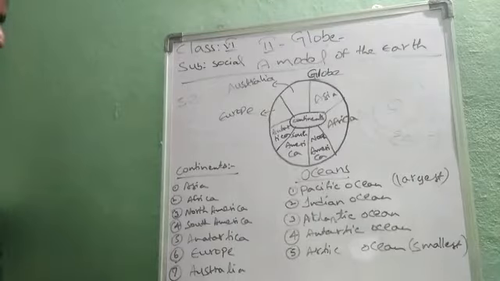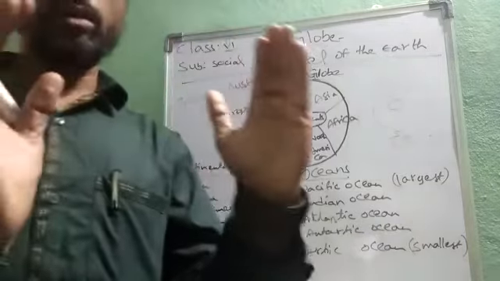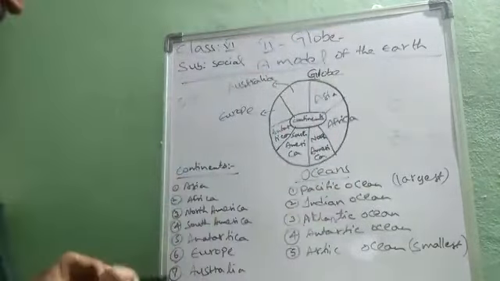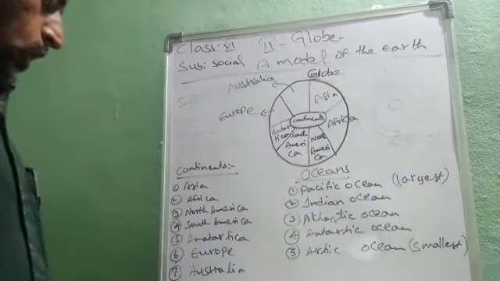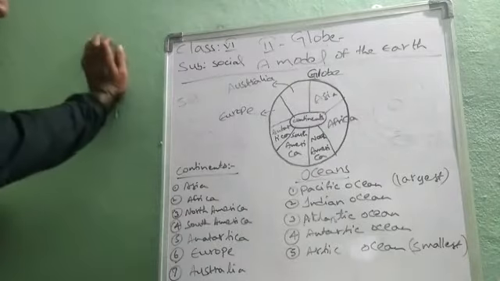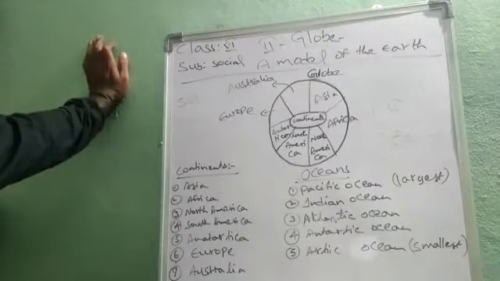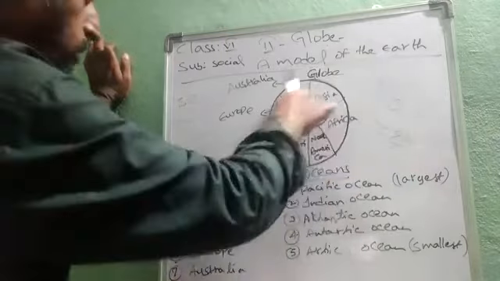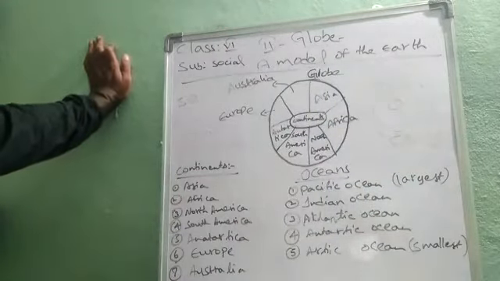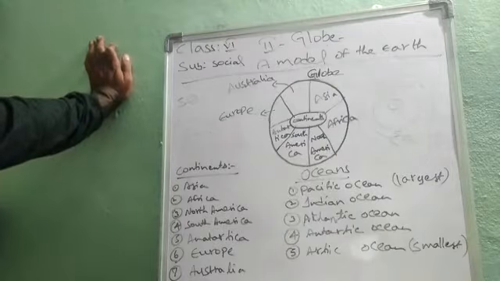A small man-made model of the earth is called a globe. It is spherical in shape and is the most accurate depiction of the earth.